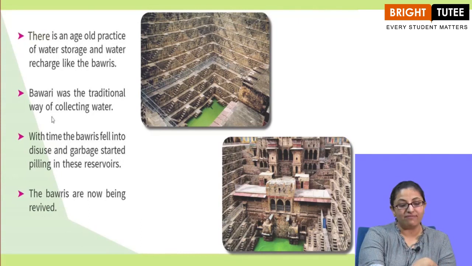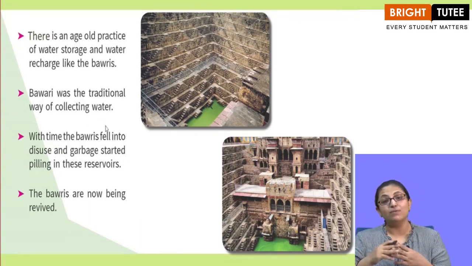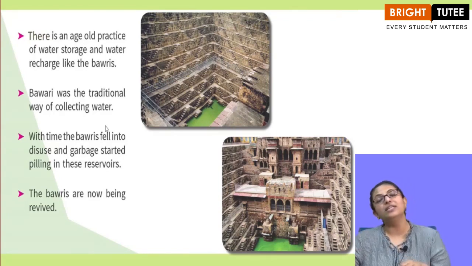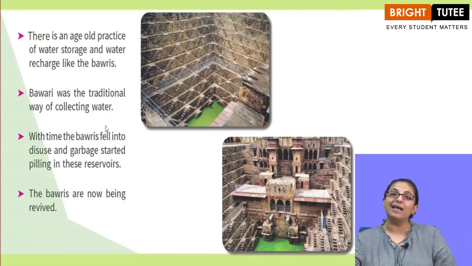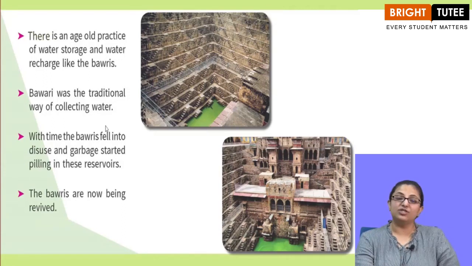Bawri was the traditional way of collecting water. At that time the development was not that much. The science had not developed that much, right? There was no technology in the earlier days. So how did the people in the earlier times store water? They collected water in the traditional way in Bawris.